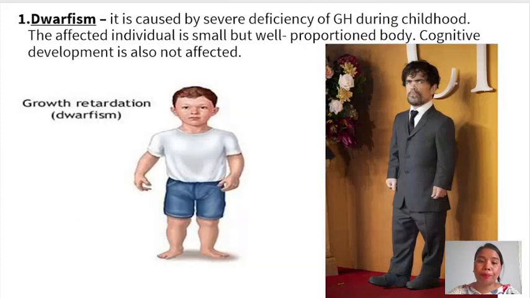Dwarfism is caused by severe deficiency of growth hormone during childhood. The affected individual is small but has a well proportioned body. Cognitive development is also not affected. So a person with dwarfism has an abnormally short height, which happens due to the deficiency or lack of growth hormone secreted during childhood.